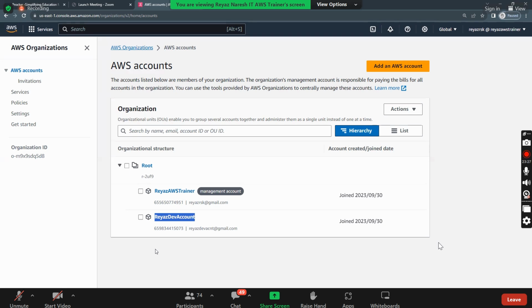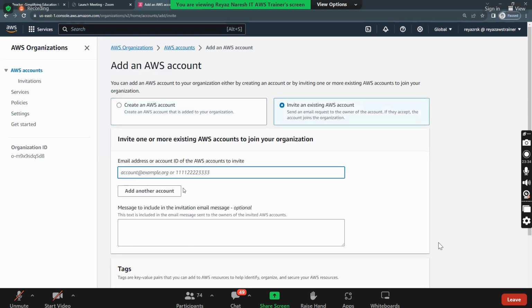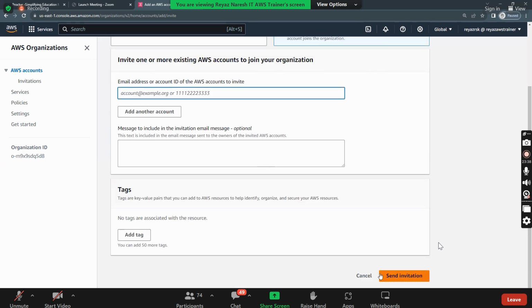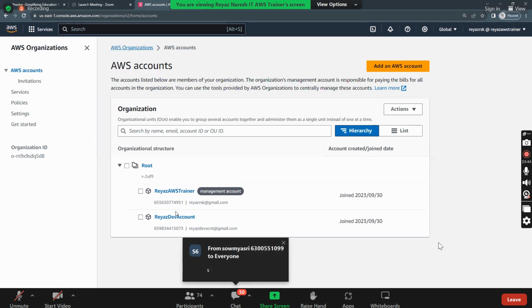I already had a separate account and I just went and added the account here, invited an account, and I just went and joined this organization. I joined here. Like this, can we add multiple root accounts here? Yes. I can have multiple root accounts. Is this clear now? How to join the organization? Is it clear, everyone?